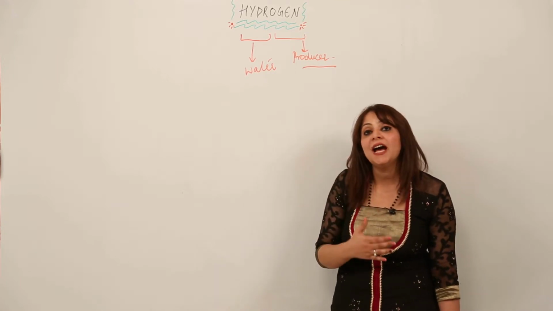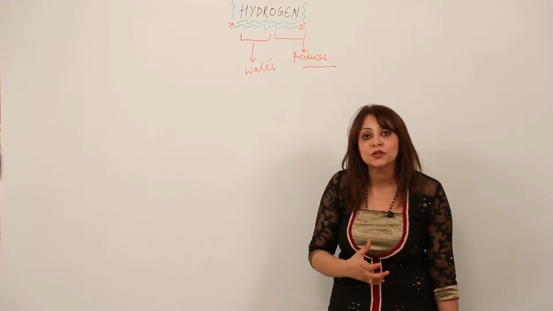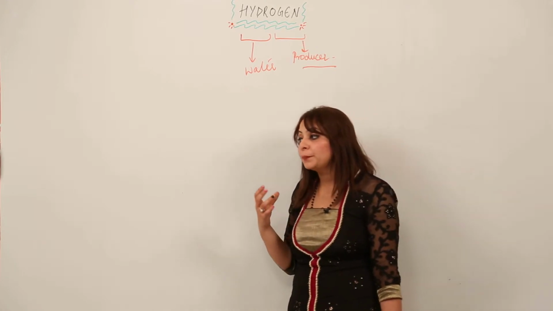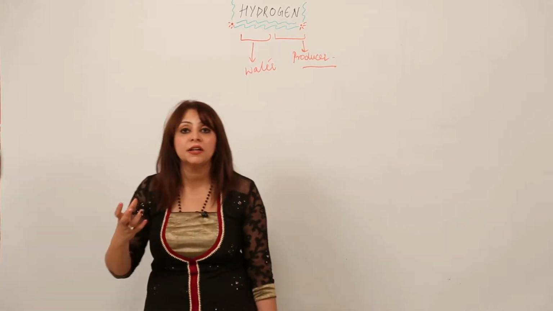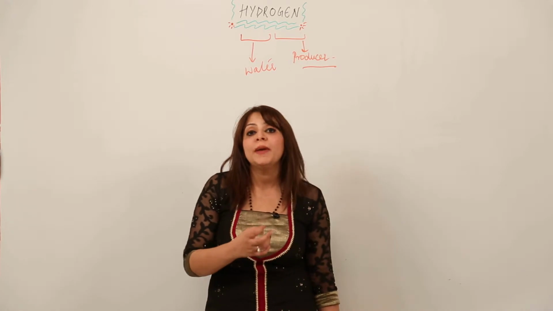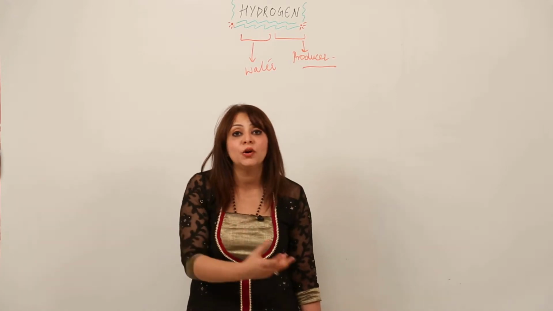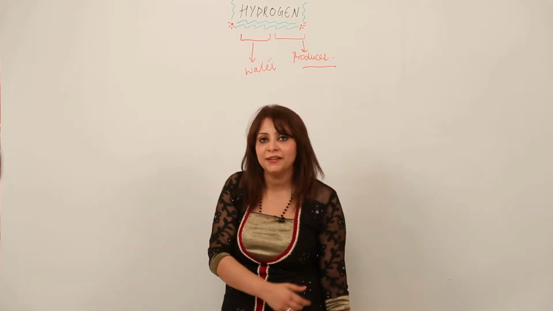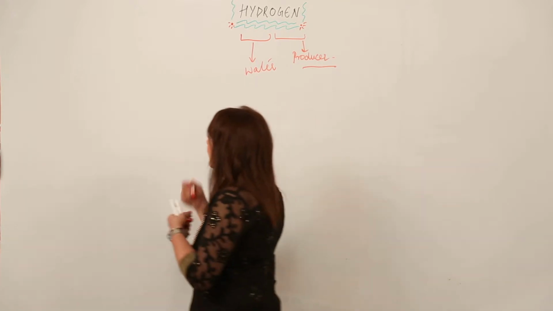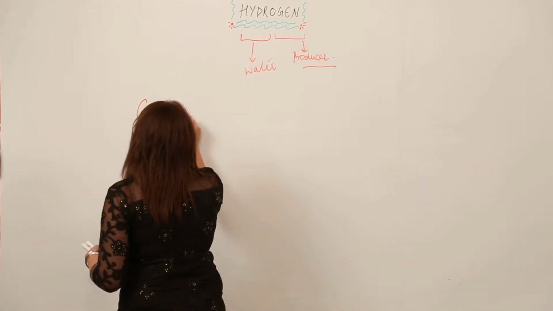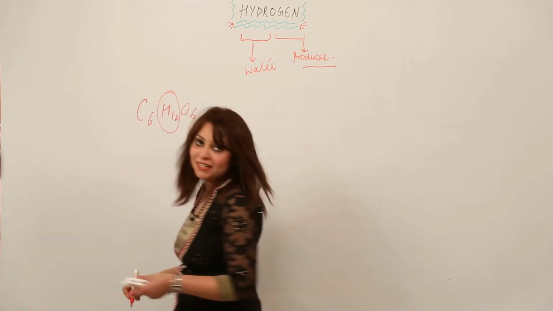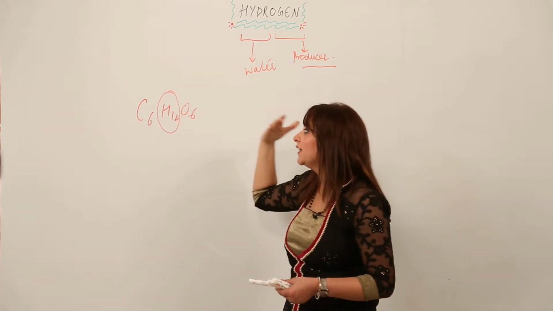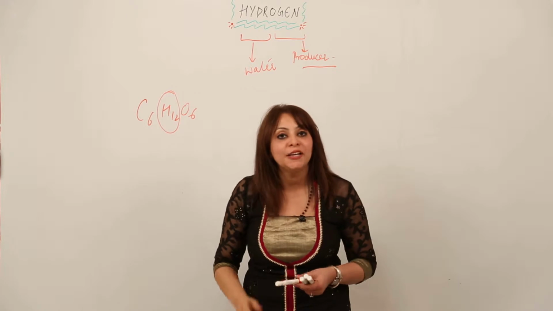And moreover, we get hydrogen in plants and animals also, right? It is a component or a constituent of many organic compounds as well, like carbohydrates and proteins. What is carbohydrate basically? It is C6H12O6. So that means it carries hydrogen, so in it the hydrogen occurs in a combined form.